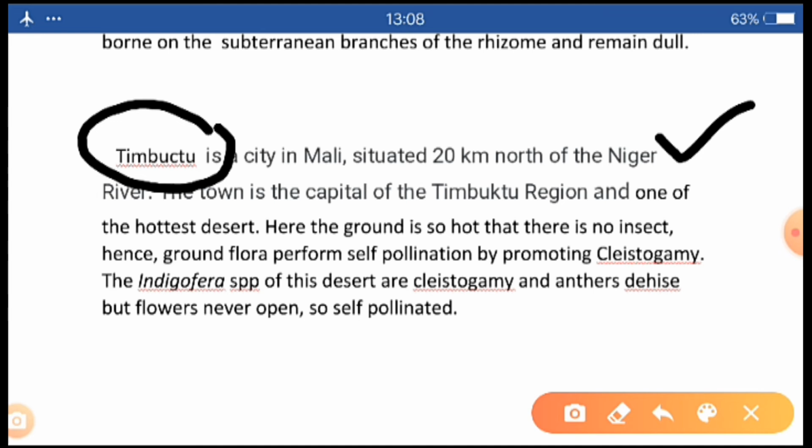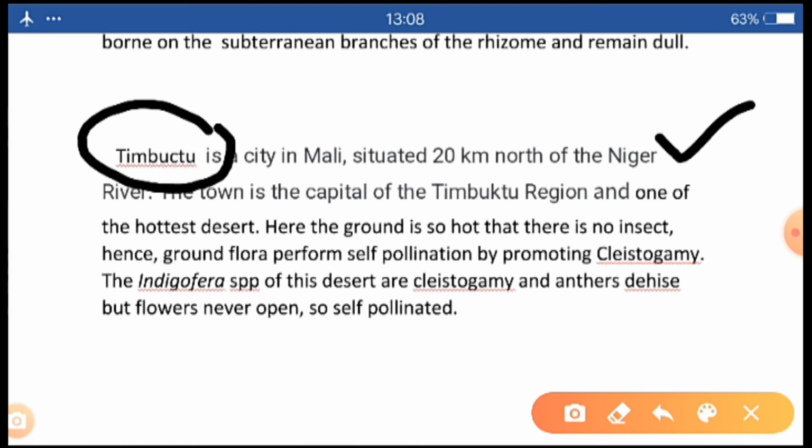Here the ground is so hot that there are no insects in the ground. So there are no cross-pollinating insects, which can perform the process of cross-pollination in a flower.